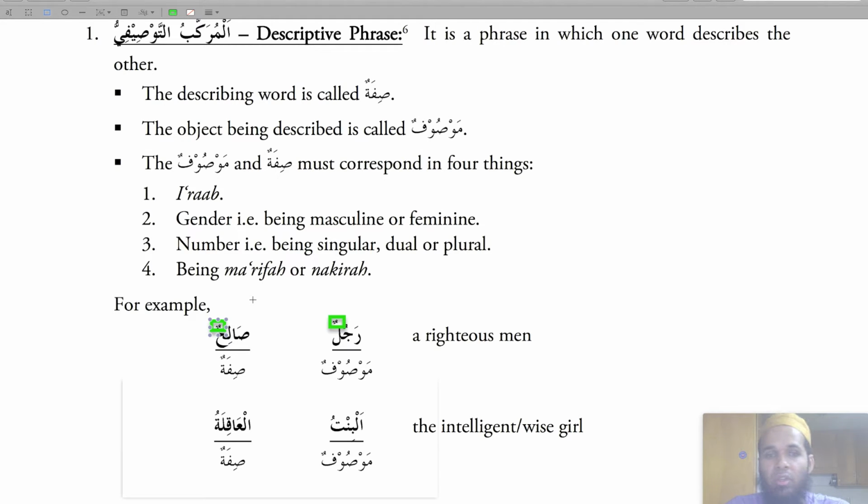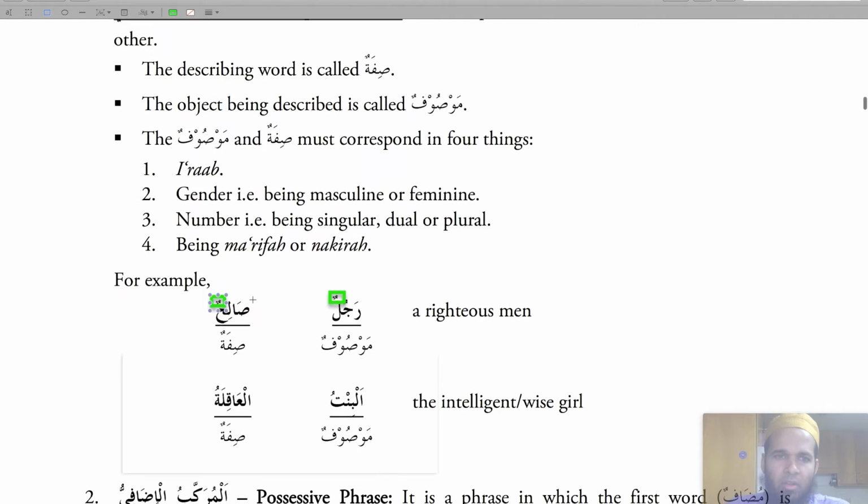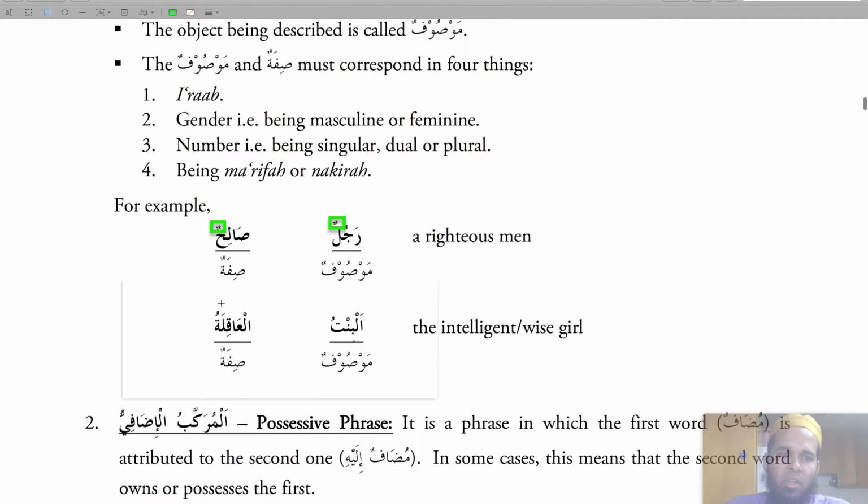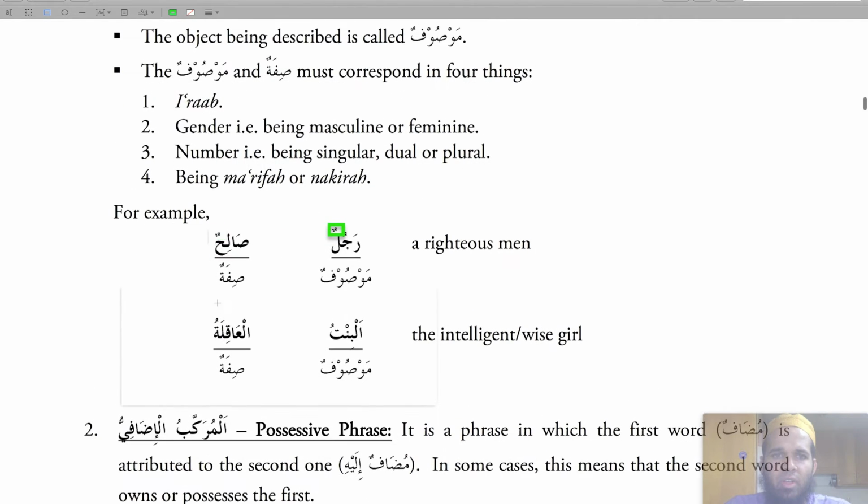rijalun would be salihuna. And then ma'rifa, so rajulun is nakira, it could be any man. It's misspelled here, but anyway, salihun is also, it could be any righteous man. And let's go to the next example.